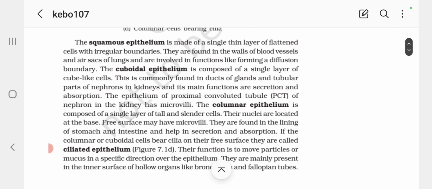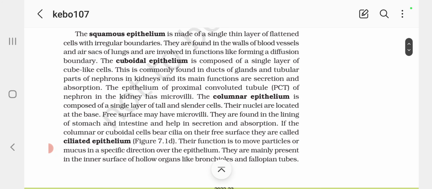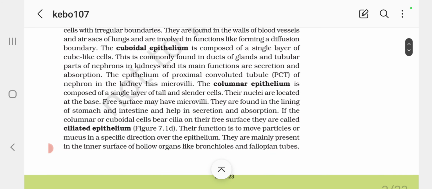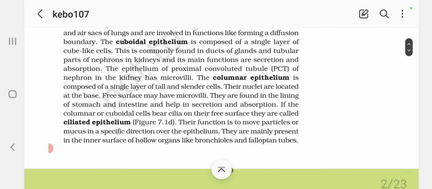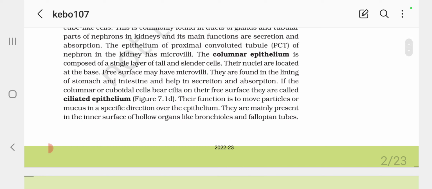The squamous epithelium is made up of a single thin layer of flattened cells with irregular boundaries. They are found in the walls of blood vessels and air sacs of lungs and are involved in functions like forming a diffusion boundary. The cuboidal epithelium is composed of a single layer of cube-like cells. This is commonly found in ducts of glands and tubular parts of nephrons in kidneys, and its main functions are secretion and absorption. The epithelium of the proximal convoluted tubule (PCT) of nephron in the kidney has microvilli.